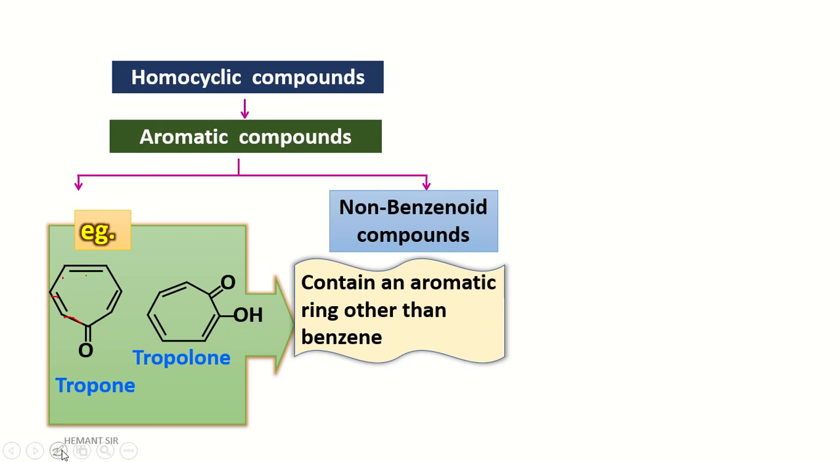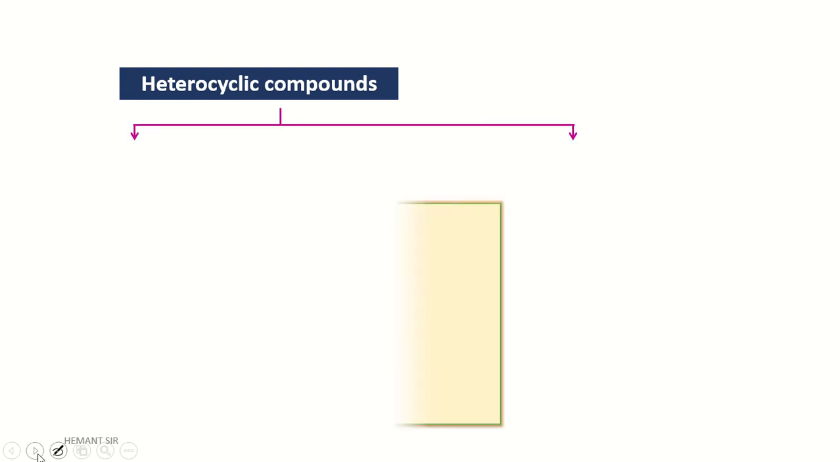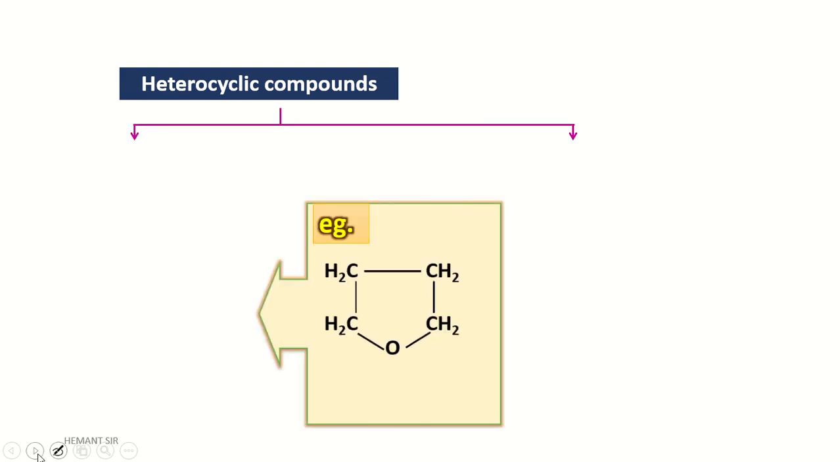Okay, let's see the next slide. Heterocyclic compound. This is the example of a heterocyclic compound. This structure has one oxygen atom, which means one heteroatom. It may be oxygen, it may be sulfur, it may be nitrogen.